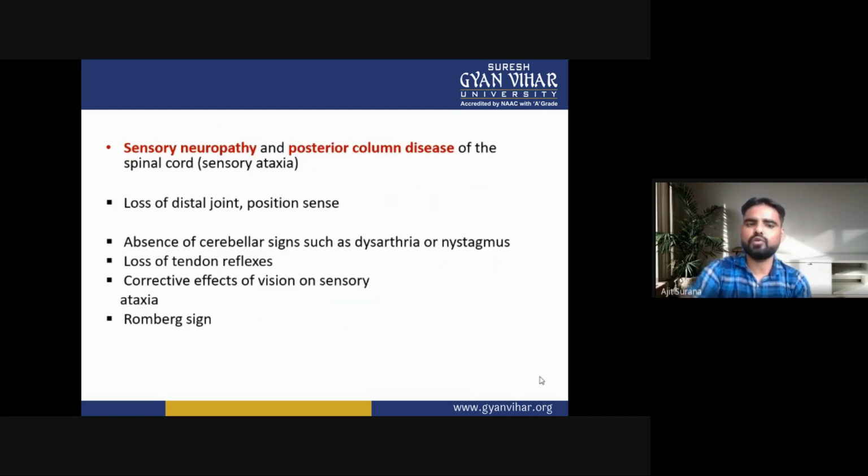Sensory neuropathy and posterior column disease of the spinal cord are called sensory ataxia. The main features are loss of distal joint position sense, and absence of cerebellar signs such as dysarthria or nystagmus. Nystagmus is mainly an eye disorder. Loss of tendon reflexes may occur in sensory ataxia, along with the corrective effect of vision and the Romberg sign.